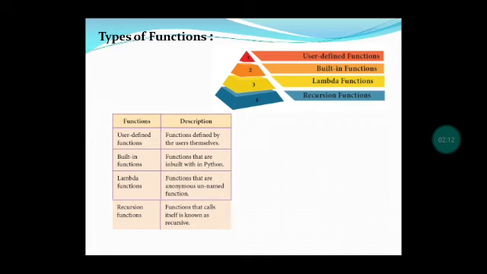Some functions have no name. That is an anonymous function, an unnamed function. Those functions are called lambda functions. The lambda function is otherwise called an anonymous, unnamed function. And the next one is the recursive function. The function which calls itself is called a recursive function. The same function calling itself is called a recursive function.